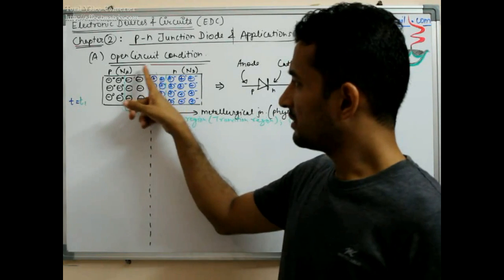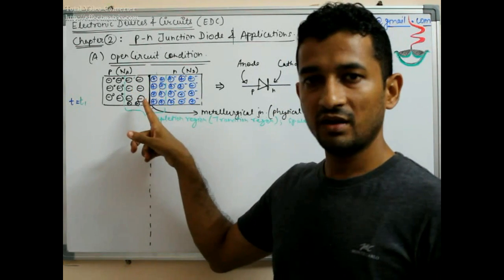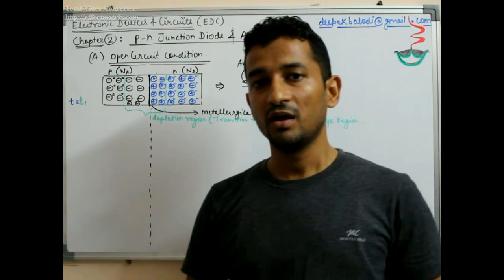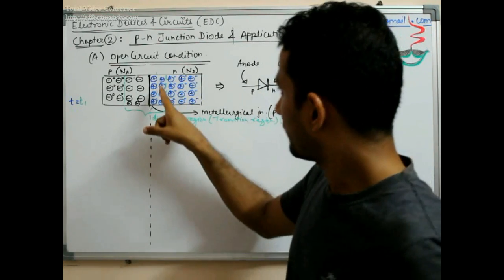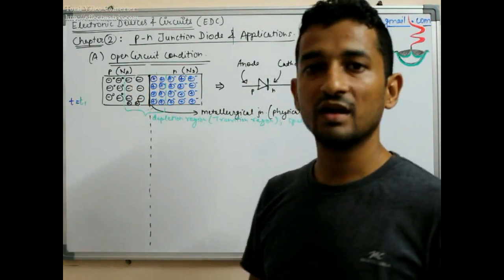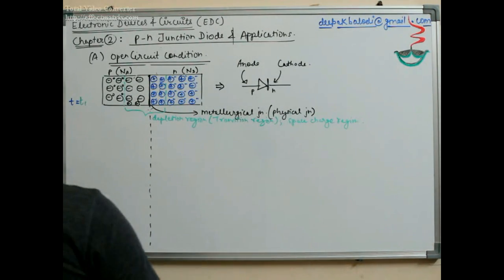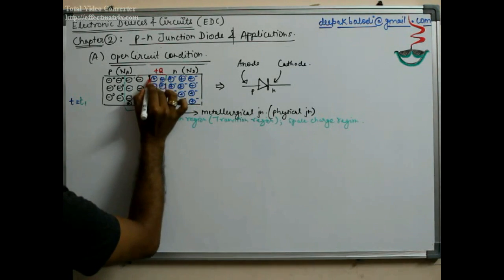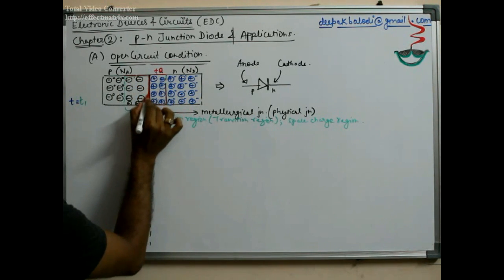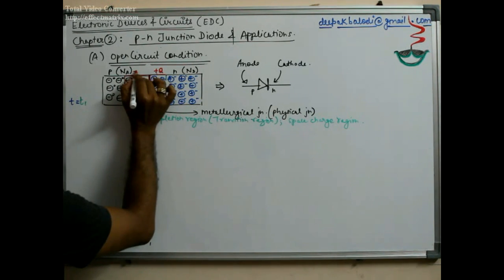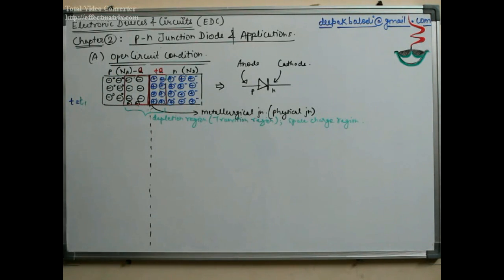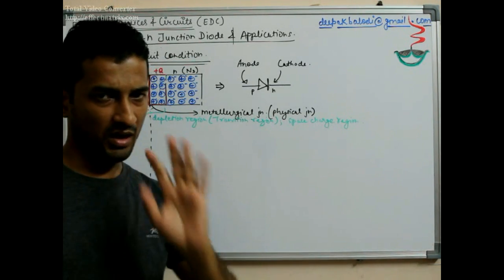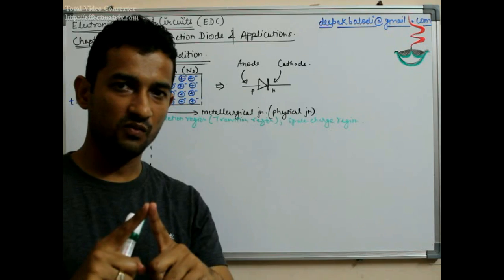So within this region there is no free electron or hole, but they have left behind their immobile ions, and because of them an electric field will be created from the positively charged region to the negatively charged region. In totality this is a positive charge region, and similarly this is a negatively charged region, and the total negative charge will be the same as the total positive charge, because one electron has combined with one hole.